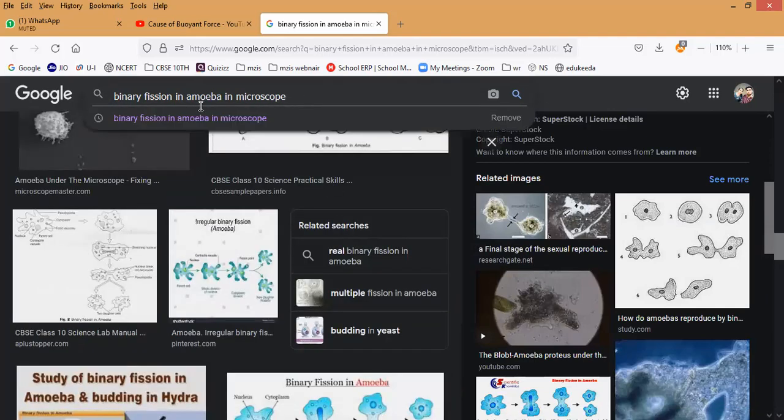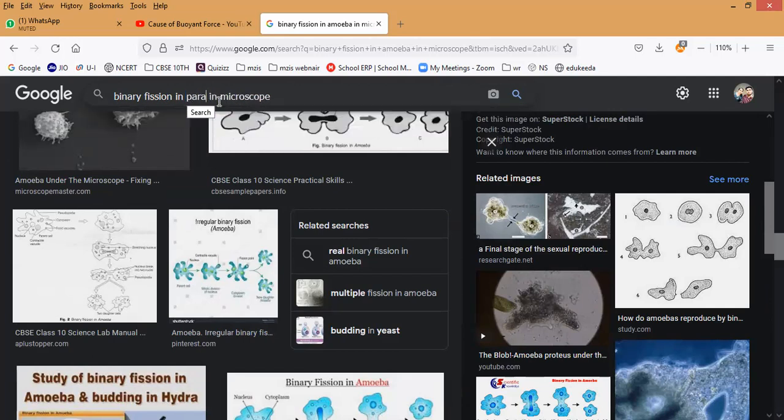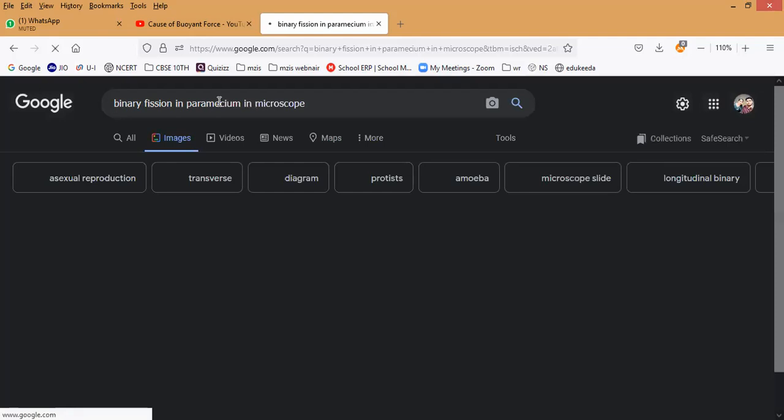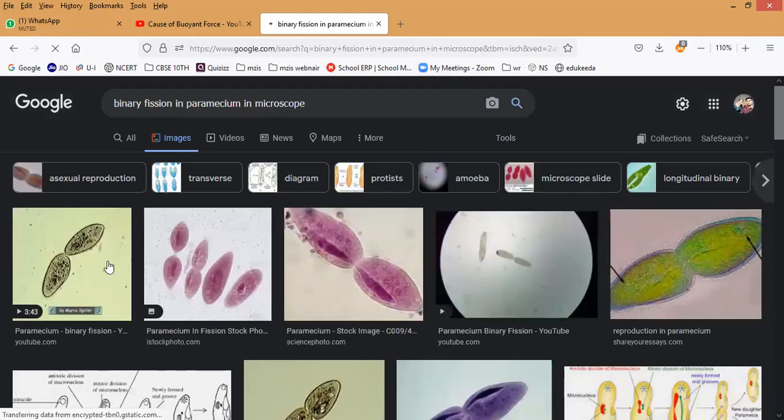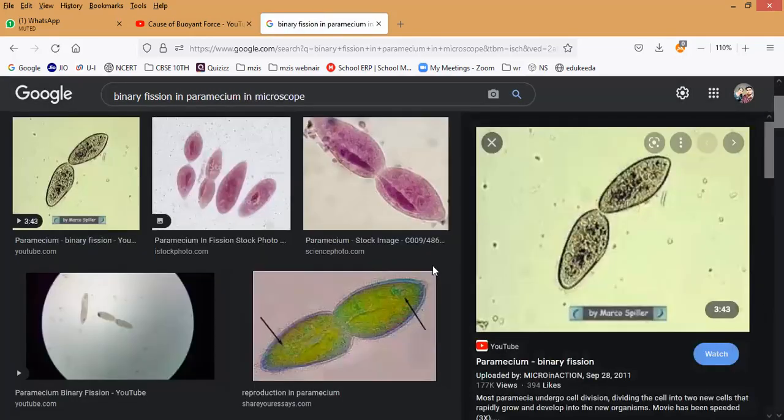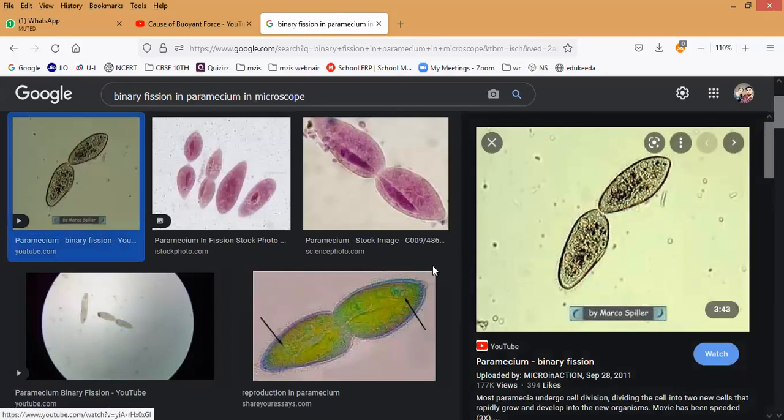In the same way you can take binary fission in Paramecium. What will happen? You can see binary fission in Paramecium like this: a Paramecium separating into two individual new daughter cells of Paramecium. Have you seen, guys?